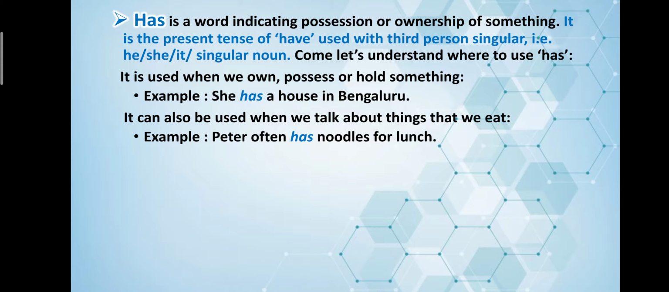Okay, now because the pronoun is singular and it is in third person, we are using has. But if the pronoun would be plural and in third person, then automatically we would be using have. That is the basic difference between have and has.